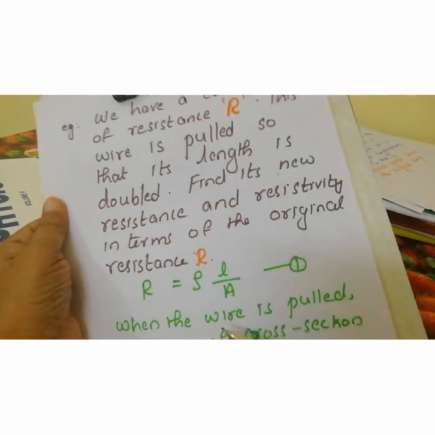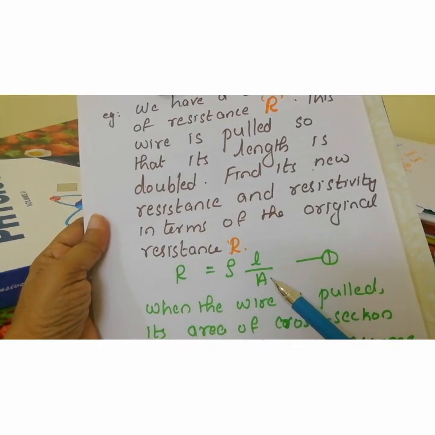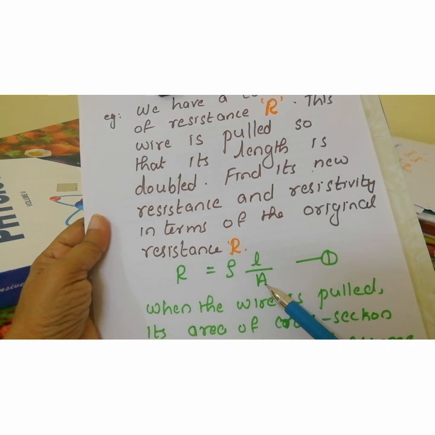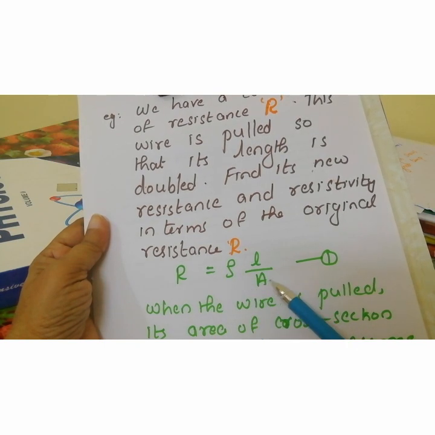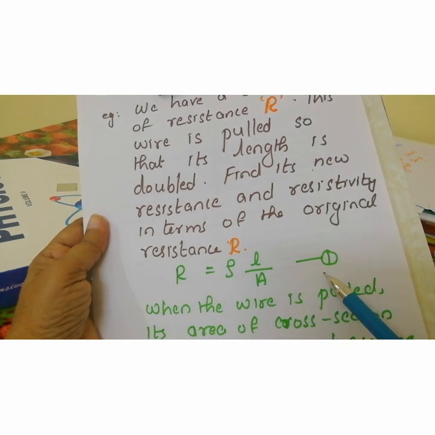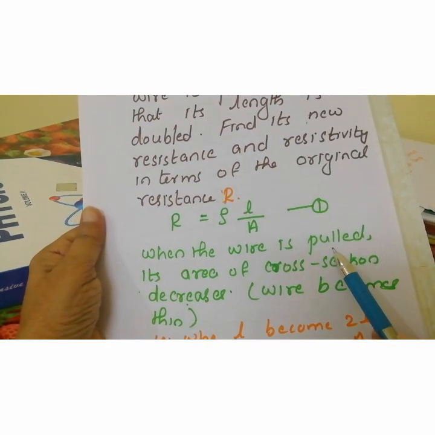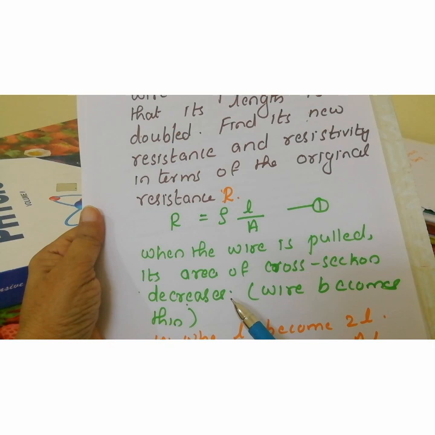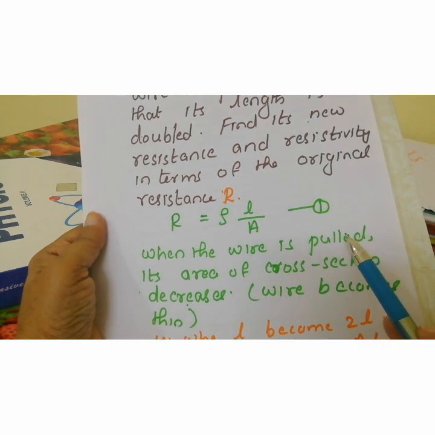So first, let the length of the conductor be L and the area of the copper wire be A. Then the resistance of that wire is R = rho L by A. That is the first equation. Now when it is pulled to double its length, the area of cross section reduces to half if it is uniformly stretched.